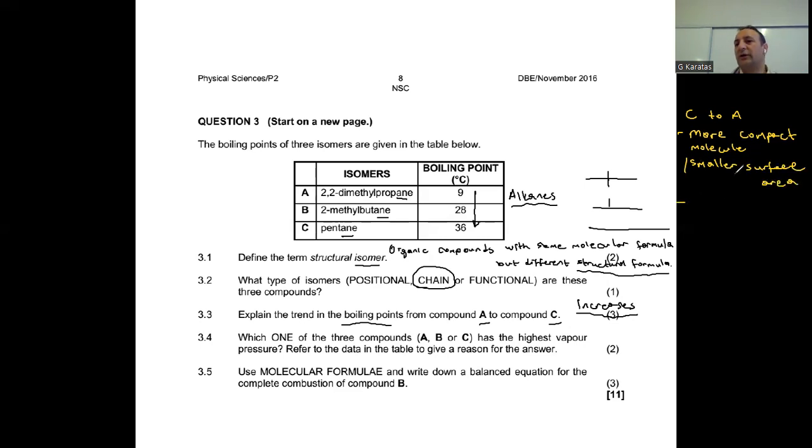As the surface area gets smaller, the size is smaller, then what happens? The strength of London forces becomes weaker. So we say from C to A, weaker London forces. As a result, we need less energy to overcome intermolecular forces.